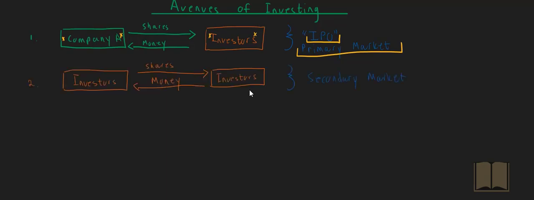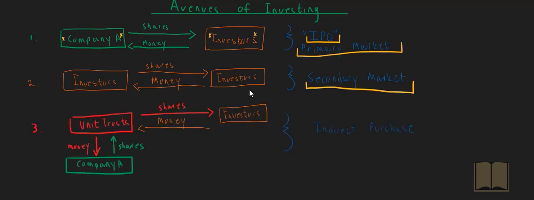The second way in which investors can buy shares in a company is to buy from each other. So since the transaction is not between the company and the investors, as was in the first instance, the transaction here is between the investors themselves. We call that the secondary market for purchasing shares.